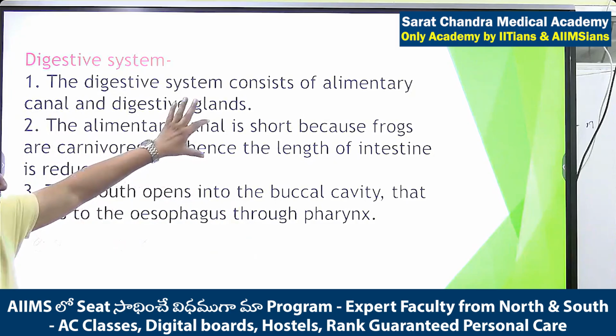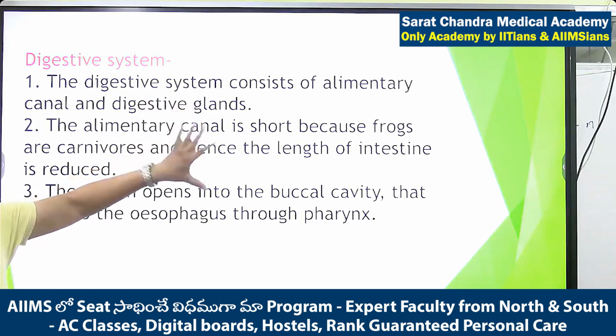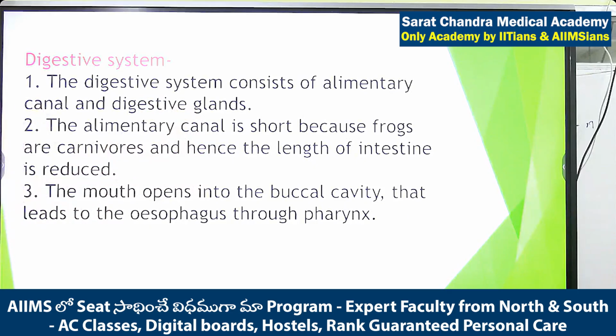I already said this is a clear-cut statement for assertion and reason type of question. They can ask the assertion: in frog, the alimentary canal is short. You have to prepare the reason. What is the reason? Because they are carnivores, they are mainly related with the digestion of protein. So less enzyme, less space is required. That is why the alimentary canal is short.